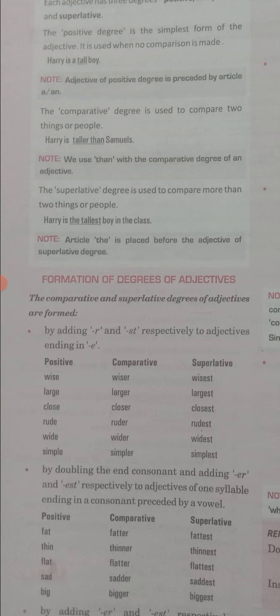So if the word has more than one syllable, and you are changing that word from positive to comparative degree, remember, words which have more than one syllable, when you change their form from positive to comparative degree, there you will not add er, like wise will not become wiser there. There you will add the word more, like beautiful, more beautiful.